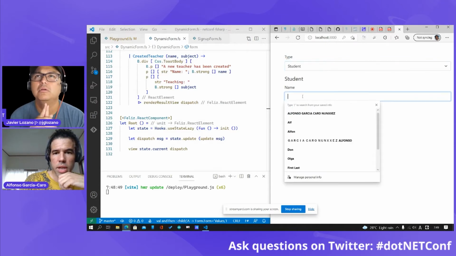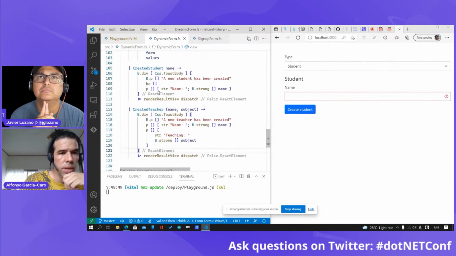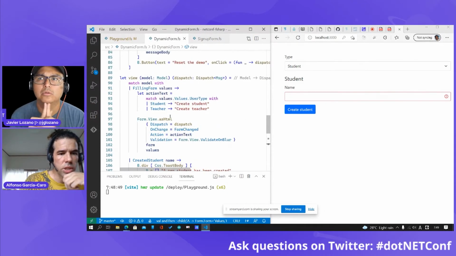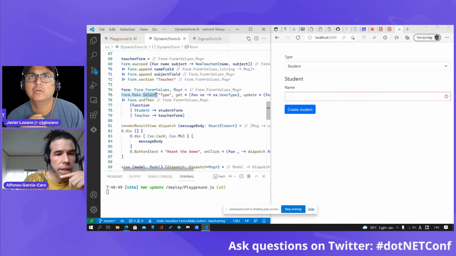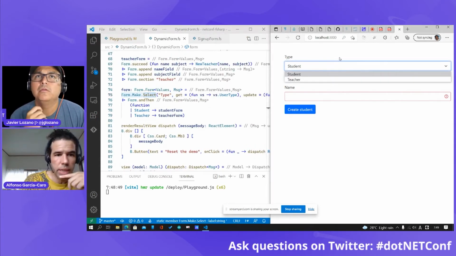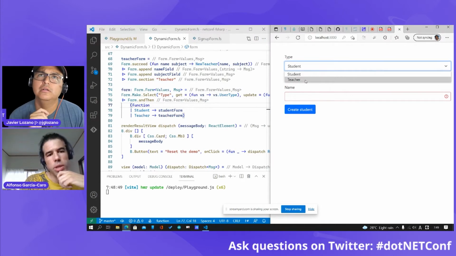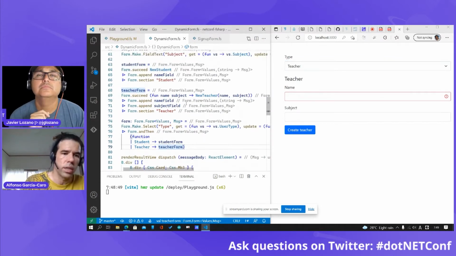This is my view function, so I'm just generating the form, and in this form we are creating the select field here. Depending on whether I'm choosing a student or teacher, this is going to show one form or the other. In this case, it's a simple example.